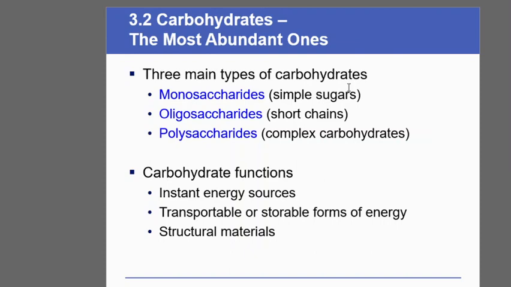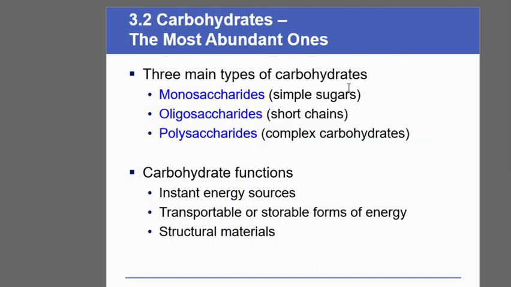These carbohydrates can be further classified as monosaccharides, oligosaccharides and polysaccharides. Amongst the carbohydrates, monosaccharides are the simplest sugars. These are the sugars which cannot be hydrolyzed further into smaller components.